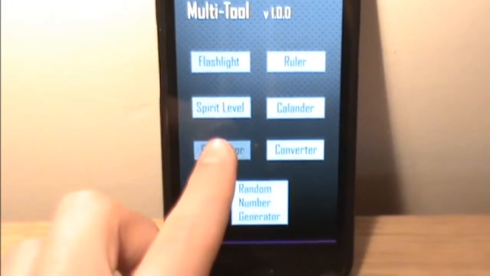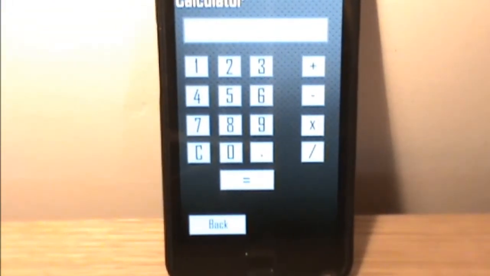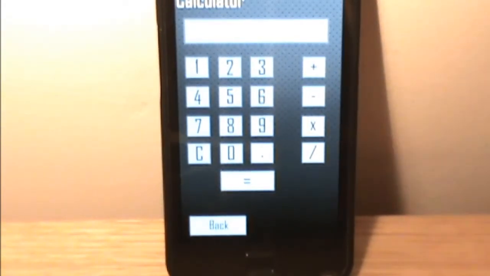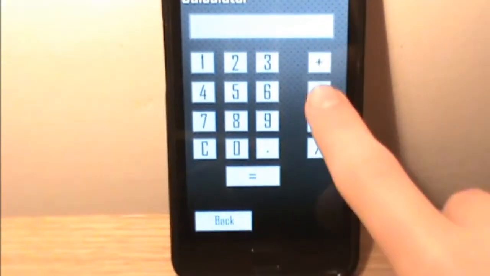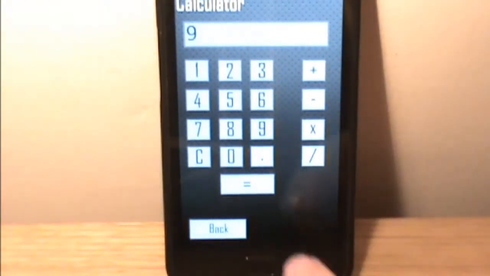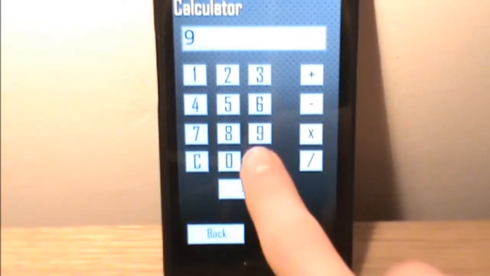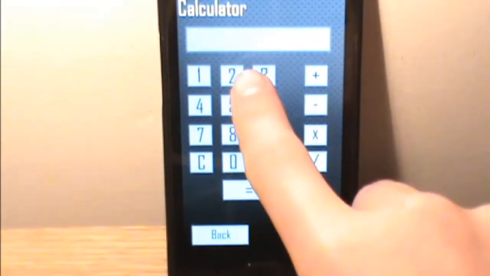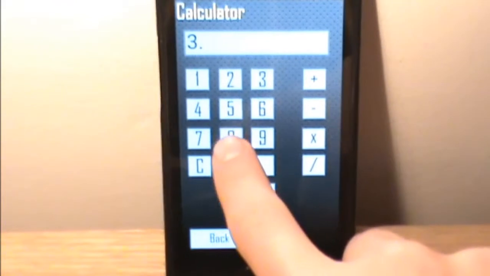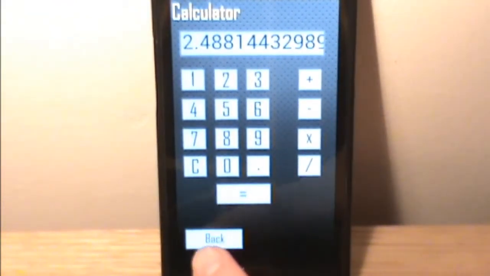The fourth is a calculator, which does the 4 basic functions of addition, subtraction, timesing and dividing, and will also work decimal. So we can do 1 plus 9 equals 10, or we can do 9.654 divided by 3.888 and it gives us an answer.